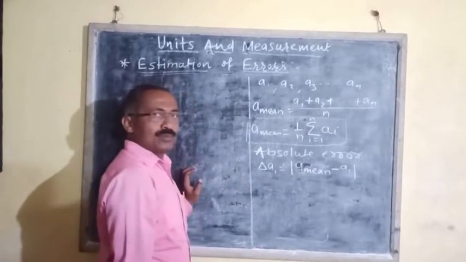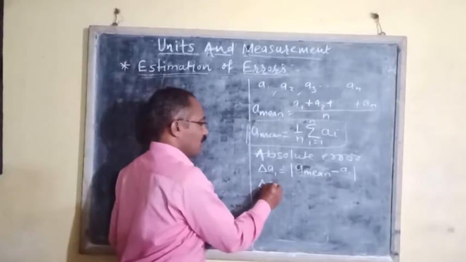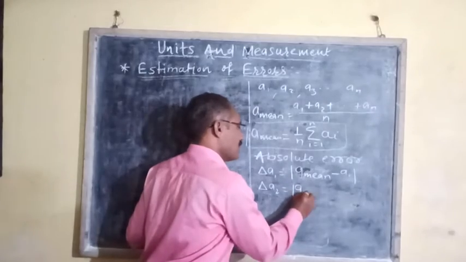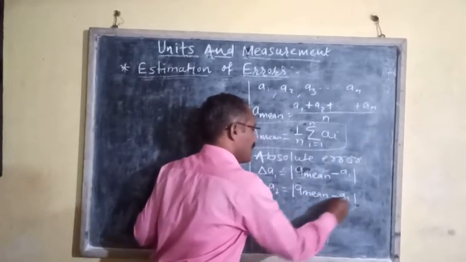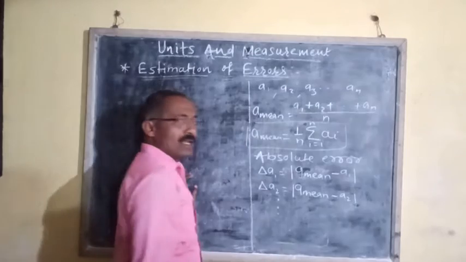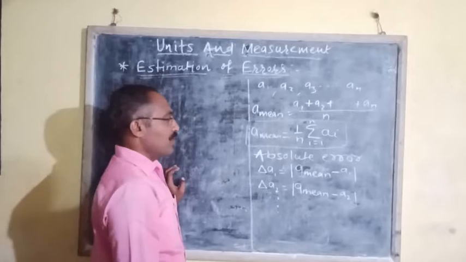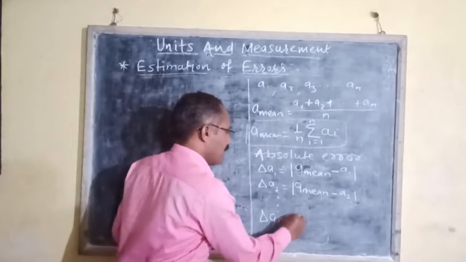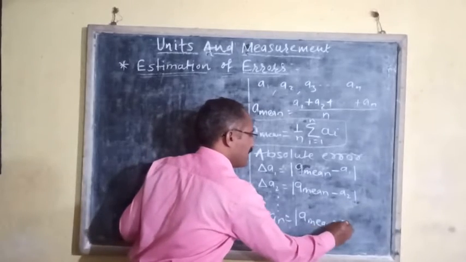For A2, the absolute error delta A2 is equal to A mean minus A2. Similarly, for the nth reading AN, delta AN is equal to A mean minus AN.